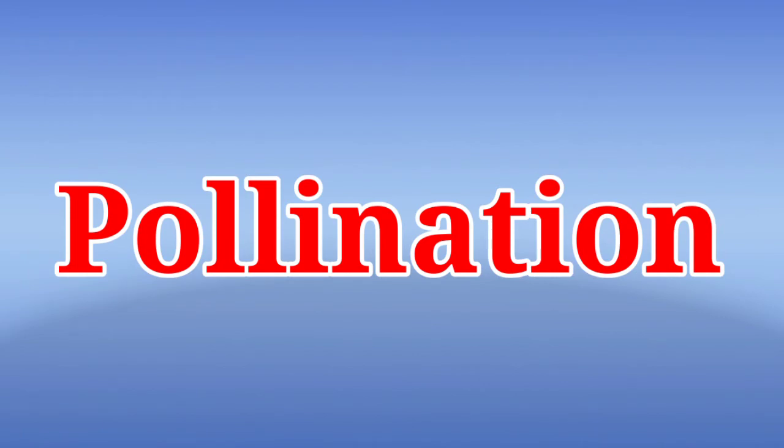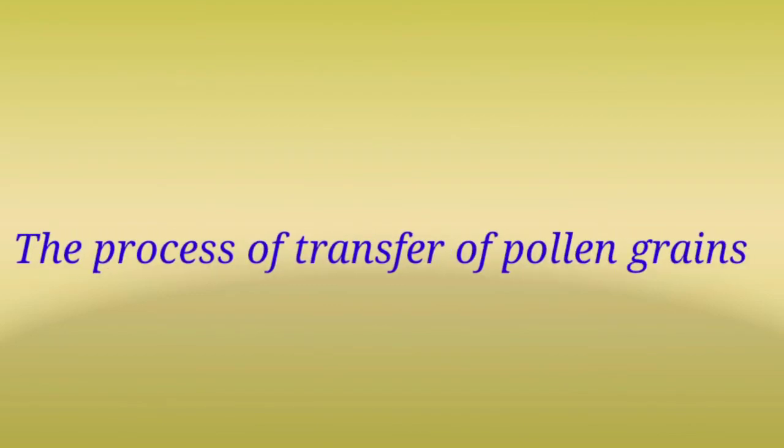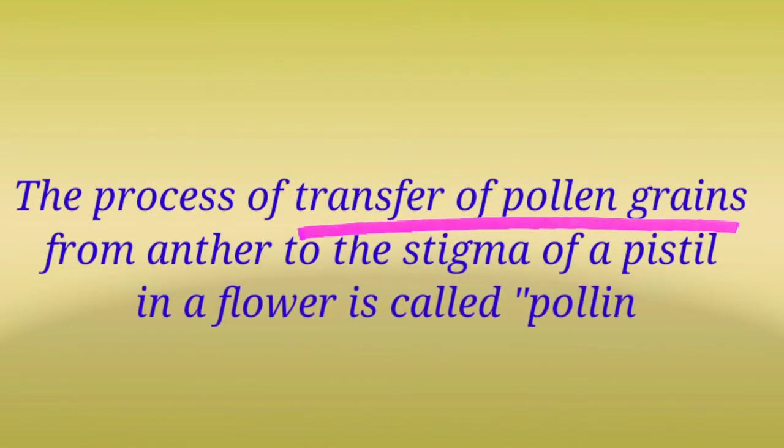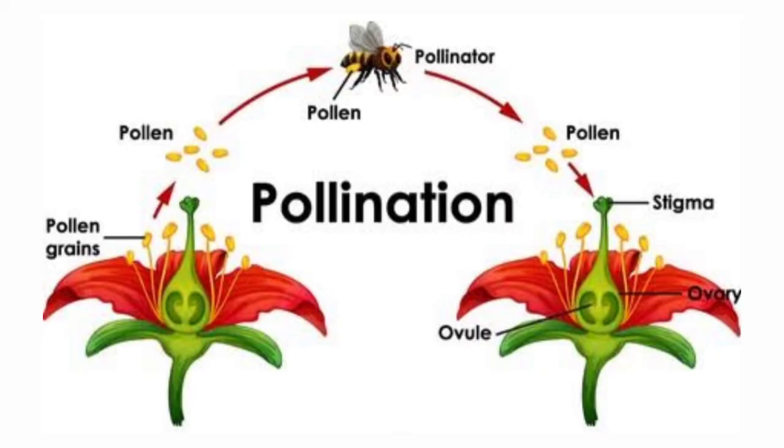Pollination. So today we shall discuss what is pollination. We all know what is pollination. So pollination means the process of transfer of pollen grains from the anther to the stigma of a pistil in a flower is called pollination. Here in this diagram we can see pollination taking place.